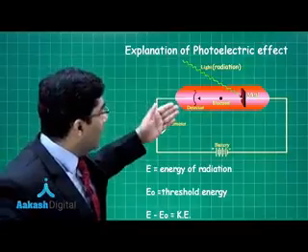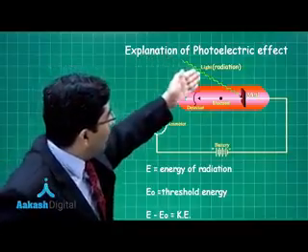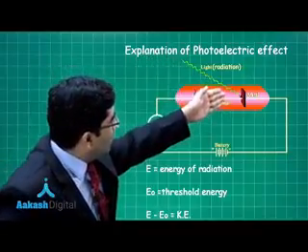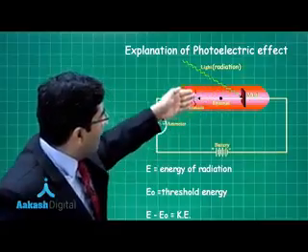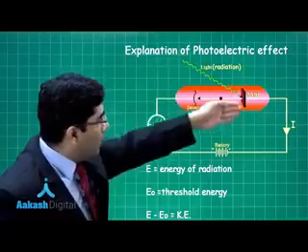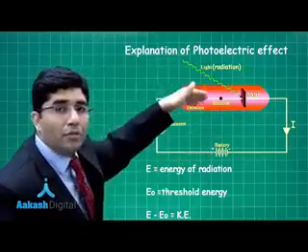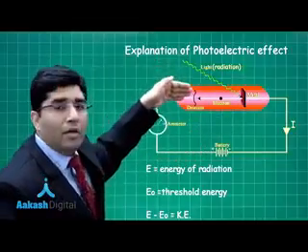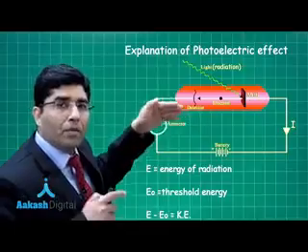And you can see that when light strikes the metal surface, electrons will come out, and if electrons are coming out in this direction, current will flow in the opposite direction. So this is called the photoelectric effect, right?